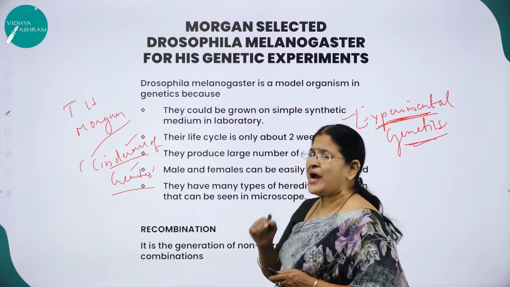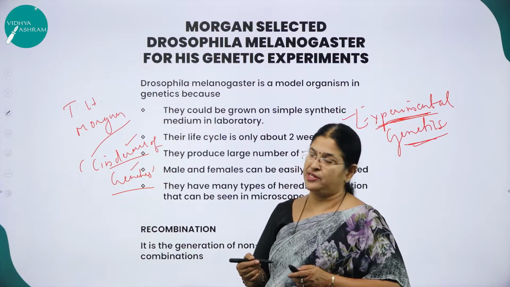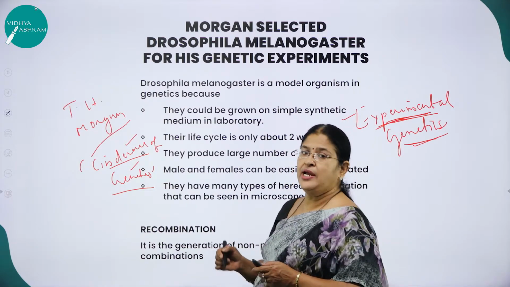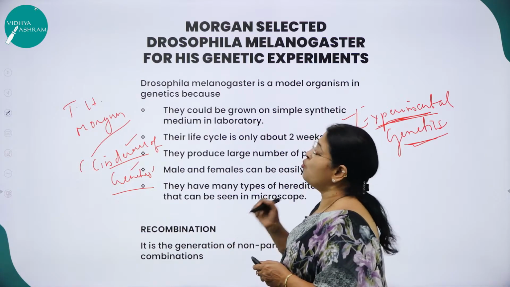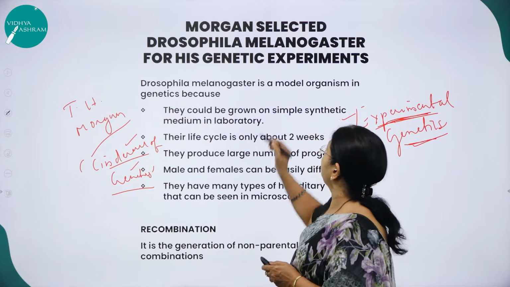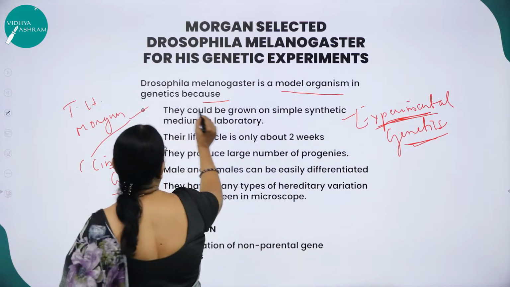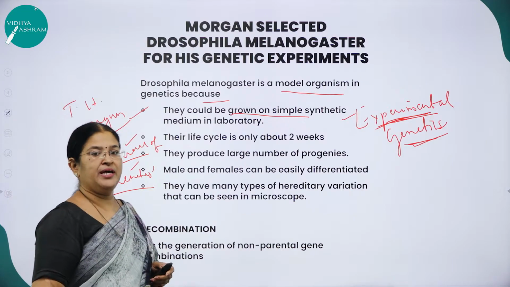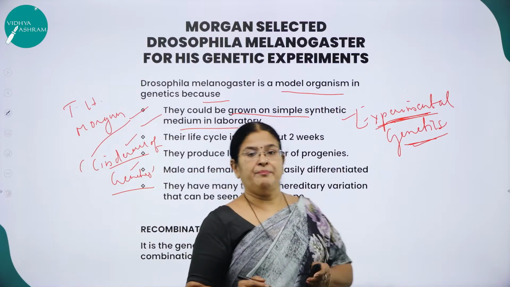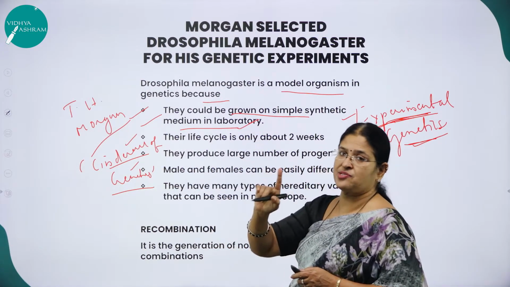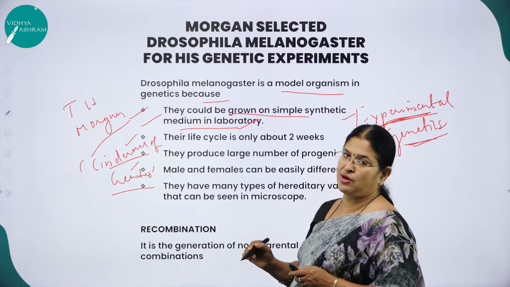Just like Gregor Mendel selected the garden pea for his hybridization experiments, in a similar way T.H. Morgan selected Drosophila melanogaster for his experimental studies. Why did he select Drosophila melanogaster as a model for his study of genetics? First and foremost reason, they could be grown on simple synthetic medium in the laboratory. So it was very easy for him to grow them in the laboratory. That was the first reason.